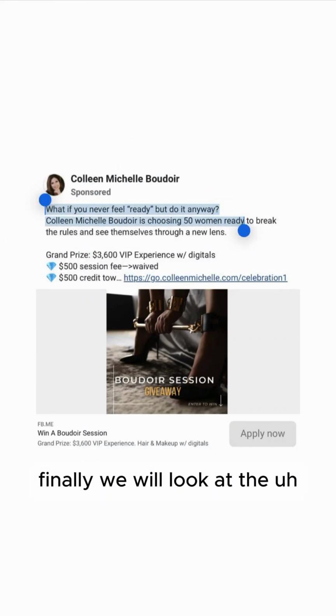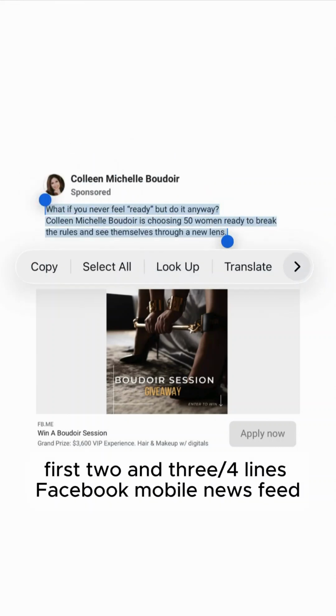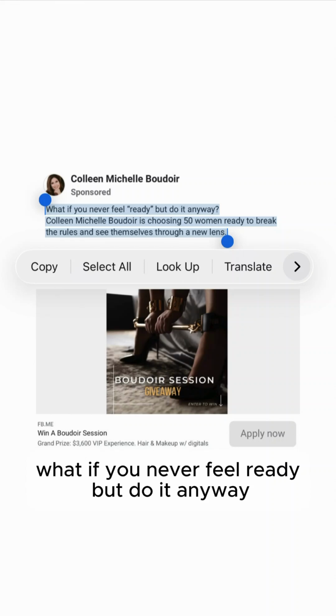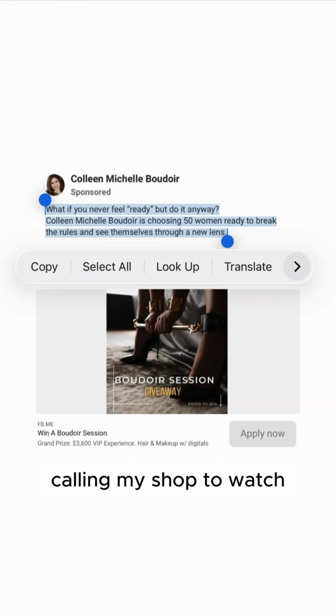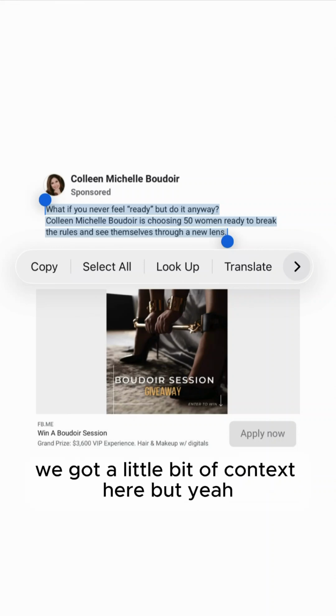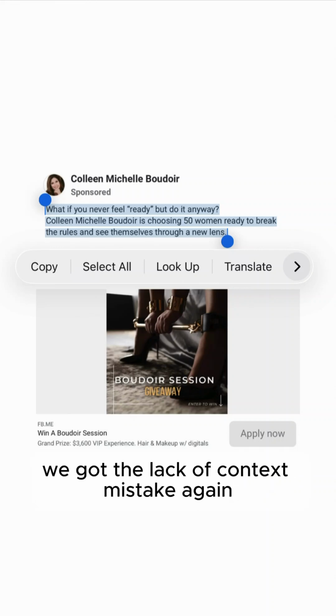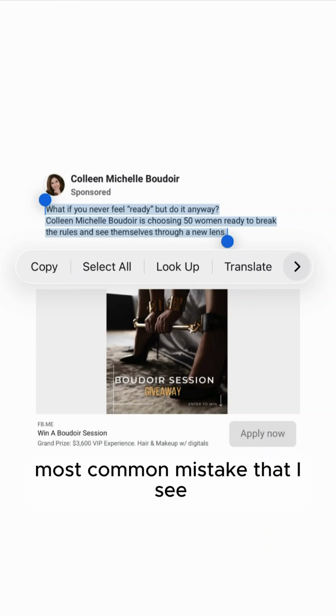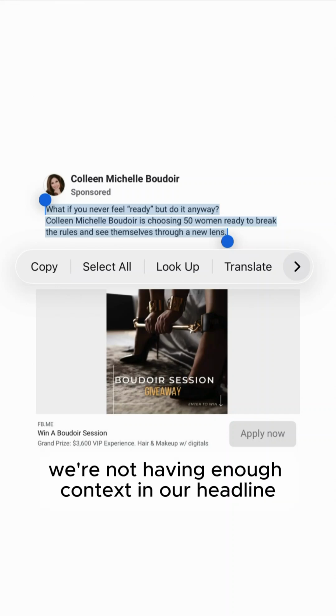Finally, we will look at the see more headline, first 2 3/4 lines, Facebook mobile news feed. What if you never feel ready, but do it anyway? Ready to break the rules, through a new lens. Break the rules. Okay, so we got a little bit of context here, but we got the lack of context mistake again. Most common mistake that I see. We're not having enough context in our headline.